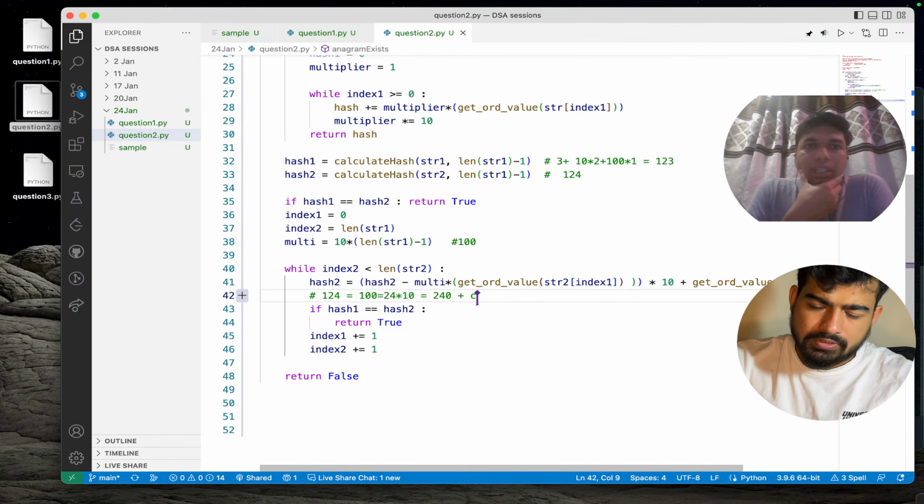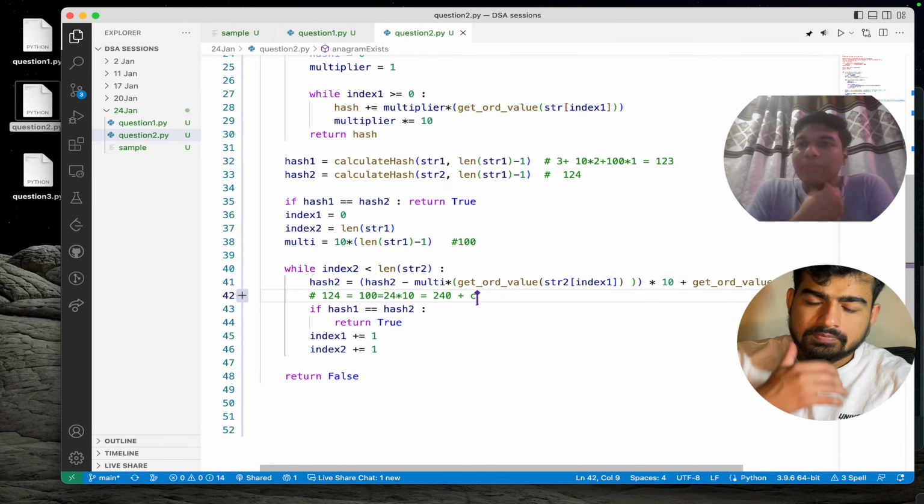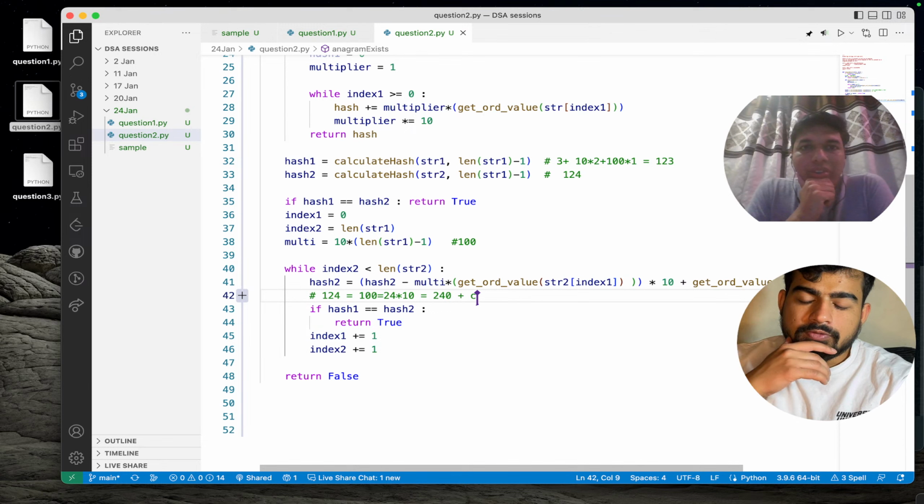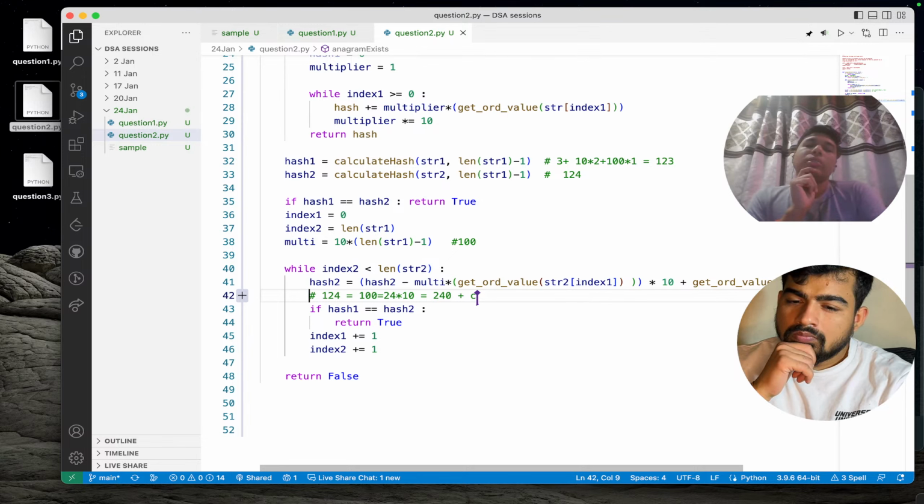The problem is that the hash value will compare the exact pattern.